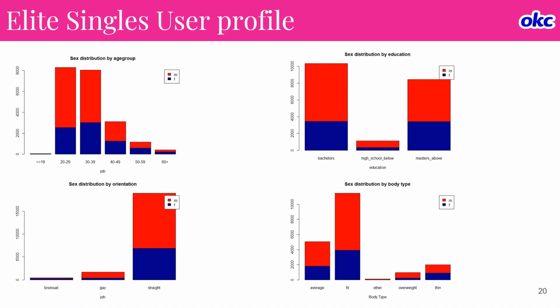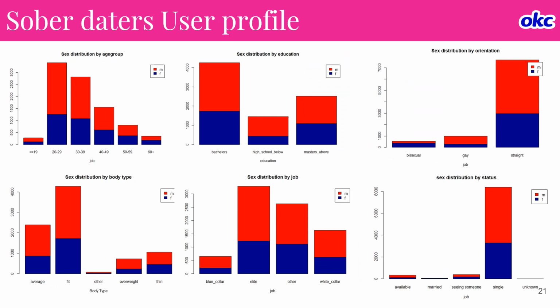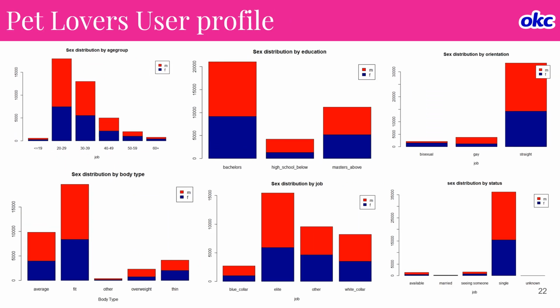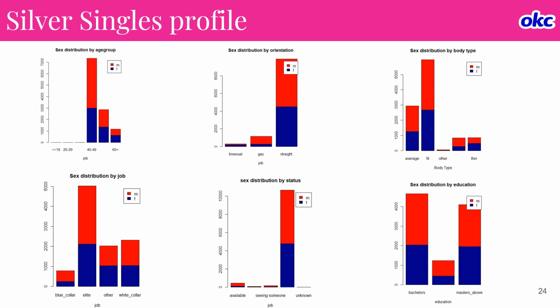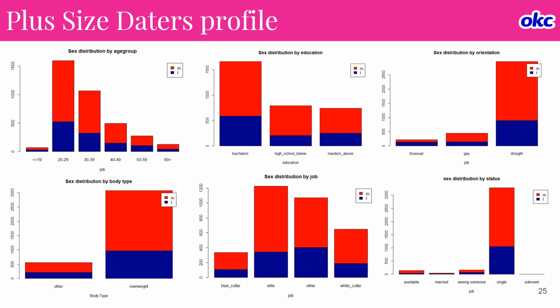And here's some appendix to give some insights into the different profiles. This one is for elite singles. This one is for sober daters. This one is for pet lovers. This one is for LGBT. This one is for silver singles. And finally, this one is for plus size daters.